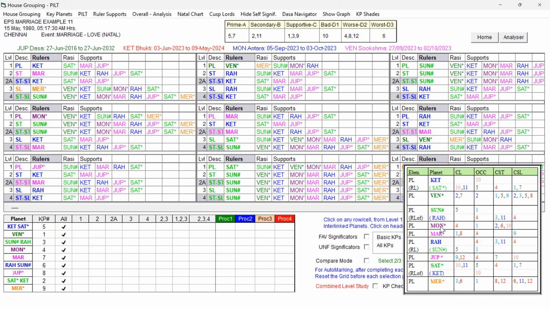And there is one Moon. Moon has been given a brown shade because it is 4th lord occupying Lagna and 2, 6, 10. 2, 6, 10 is important for the professional prospects, Karma Trikon. And these houses are neither strongly favorable houses nor detrimental houses. They are only moderate houses. So to differentiate, this color has been given. It is indicating it is supportive or not bad, not very strong also. That way it is indicating.